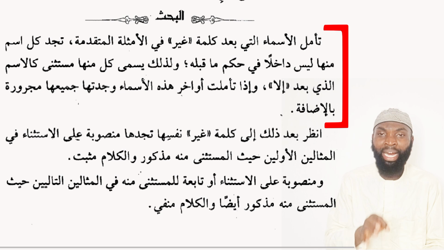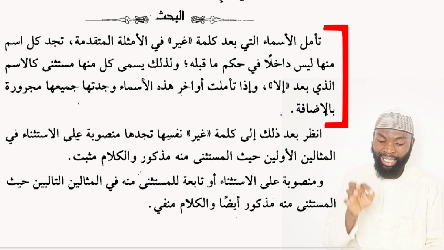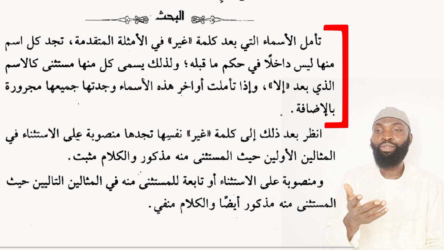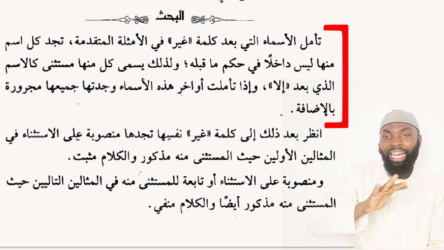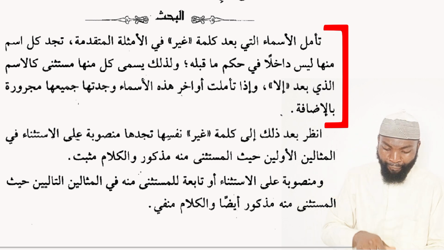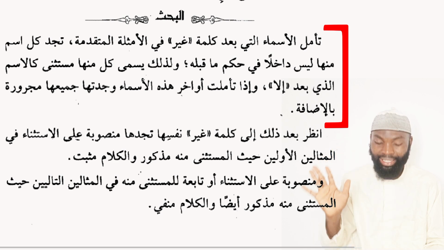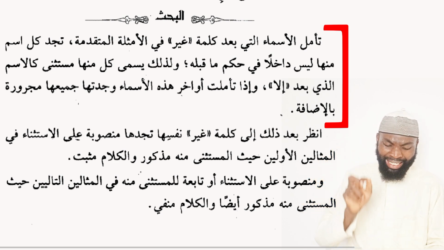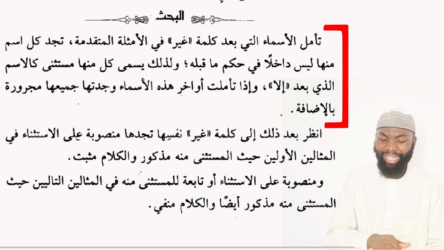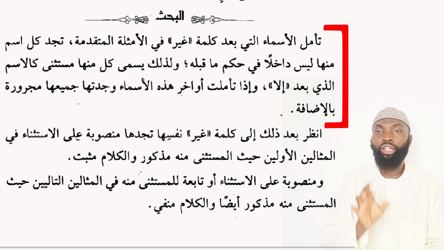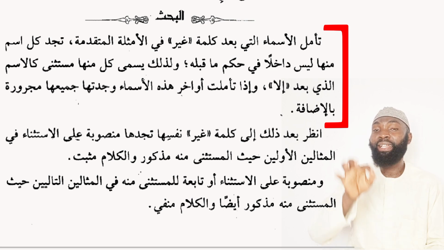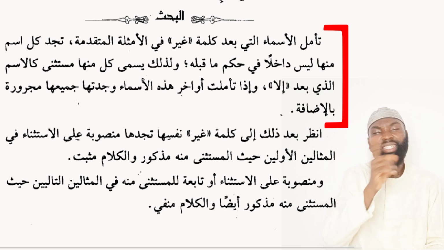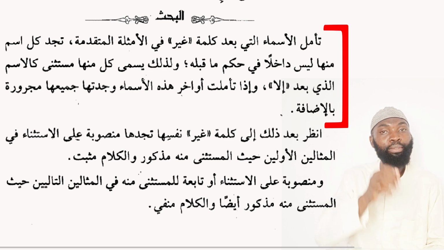Here we have ta'ammalil asma'a allati ba'da kalimati ghayr. Study the nouns which appear after the word ghayr. Look at it and study all of the nouns that come after it in the previous examples which you have read. Tajid kulla ismin minha laysa dakhilan fi hukmi ma qabla. You will notice that all of the nouns which appear after the word ghayr are excluded from the previous ruling.